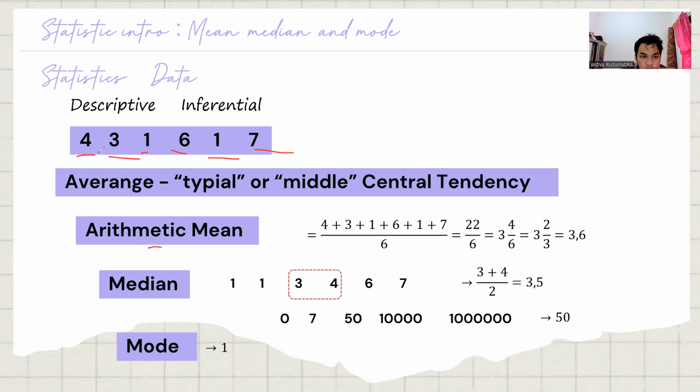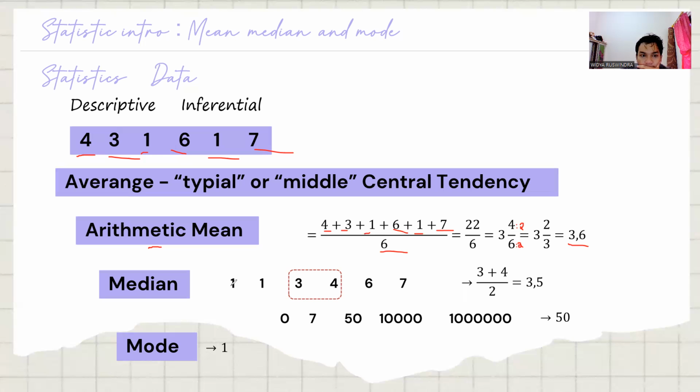So we sum 3 plus 4 plus 3 plus 1 plus 6 plus 1 plus 7, divided by the number of numbers we have, which is 6. So it equals 22 over 6, which is 3 and 4 over 6. Dividing by 2, we get 3 and 2 over 3, and changing to decimal we get 3.6.